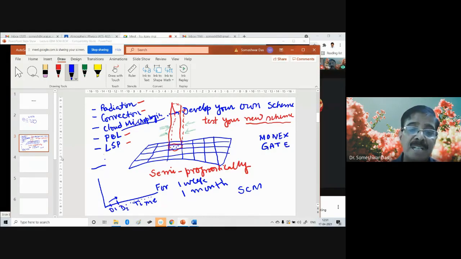Now at this time step, again you have got the observed value. Because you have got the observed values at all time steps, at all these time steps you have got the observed values from the field experiments like Monex or GATE. Okay, you got the observed values. So you have developed a new model or new scheme of the physical process, and you're testing or running it from this time step to this time step. Okay. Now at every time step you have got the observation.